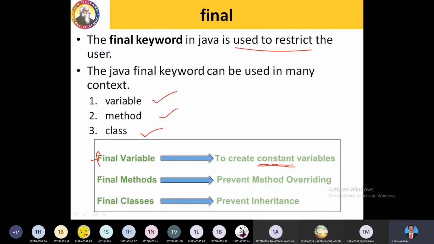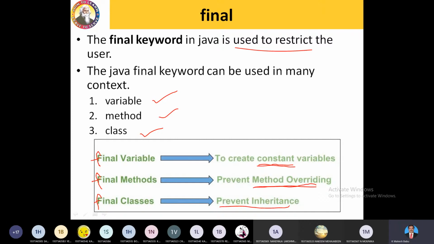Whenever you add the keyword final before a method, that method simply prevents the method overriding concept. It simply stops method overriding. Method overriding means the parent and child have the same method. In that situation, the parent method is overridden by the child method, and the child method will be active, will be called whenever you invoke that method instead of the parent method. Whenever you add the keyword before a class name, that particular class will never be involved in inheritance.